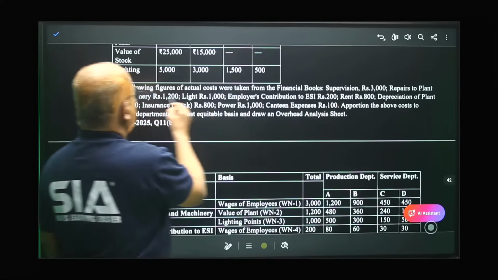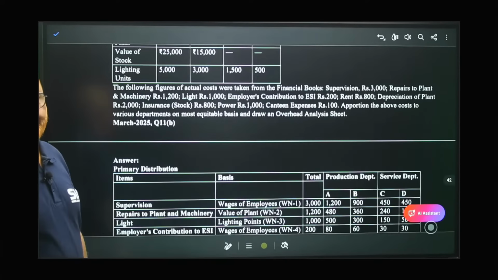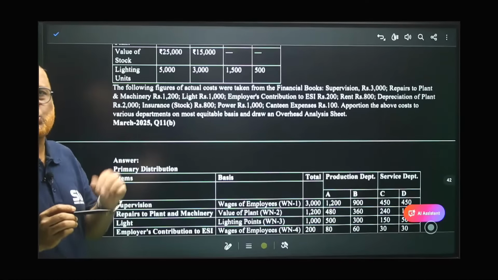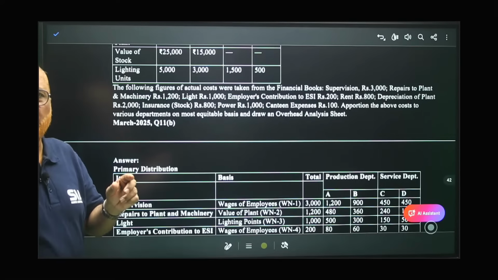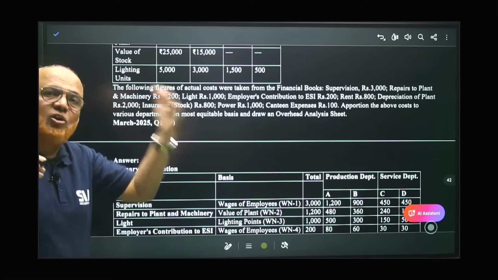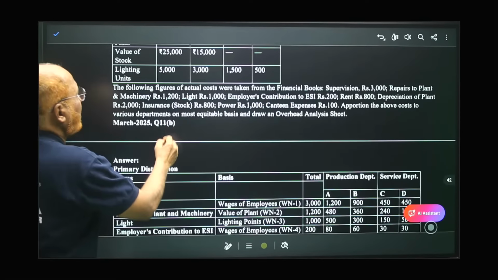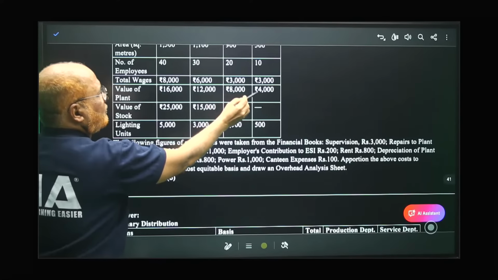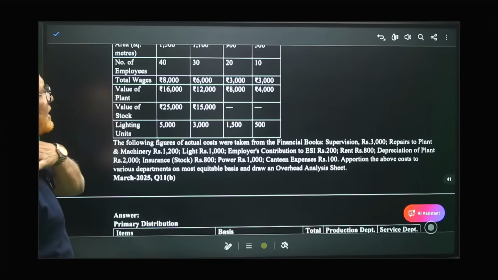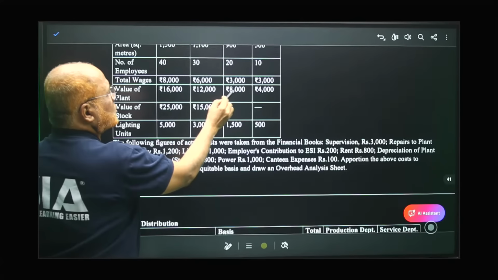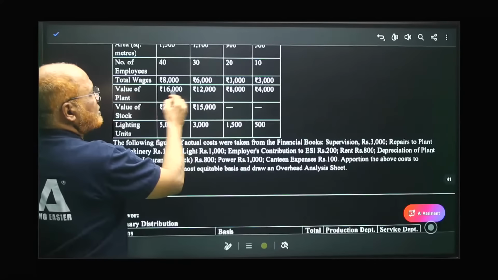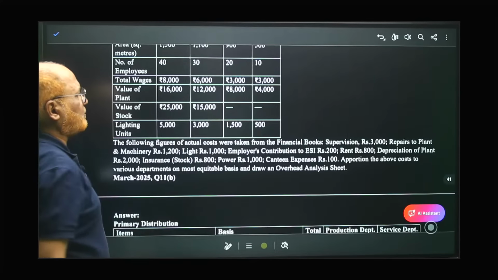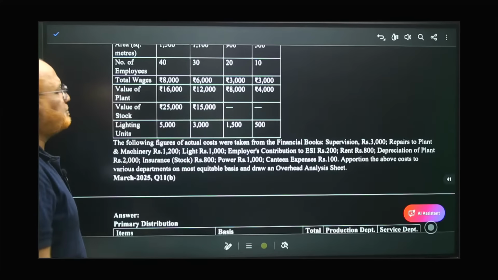You can see here, repair to plant and machinery, 1200. Now, for repairs to plant and machinery, which item can we make use of? Remember, there is a relationship between repairs and the value of plant and machinery. So, what is the value of plant and machinery? Value of plant 16,000, 12,000, 8,000, 4,000. So, if we remove 3 zeros, 16 is to 12 is to 8 is to 4. Or 4 is divisible. 4 1s are 4, 4 2s are 8, 4 3s are 12, 4 4s are 16. 4 is to 3 is to 2 is to 1.